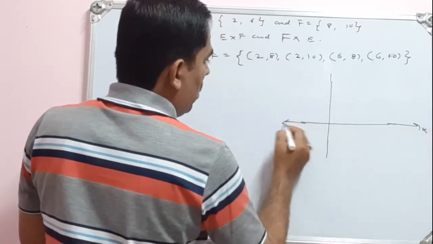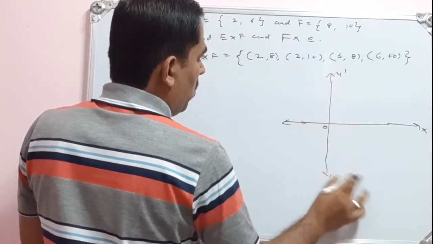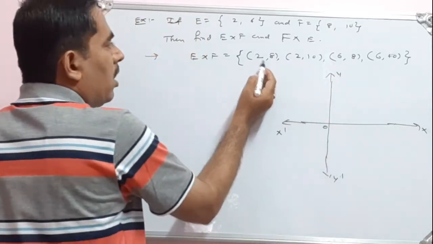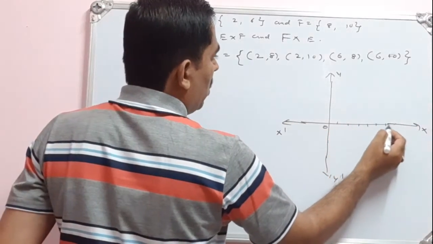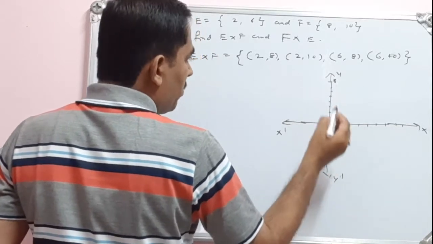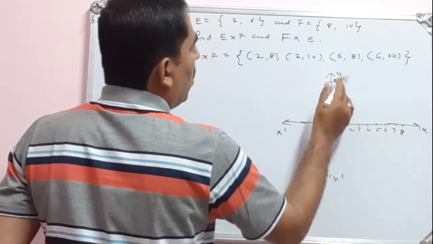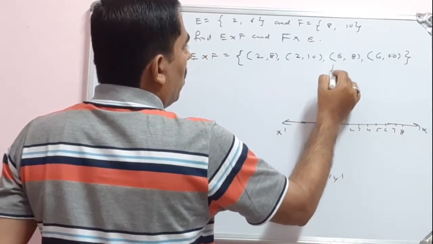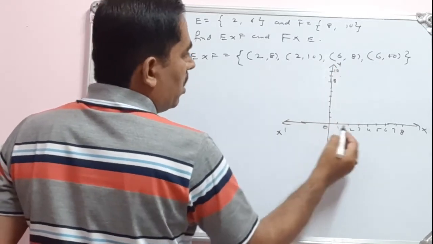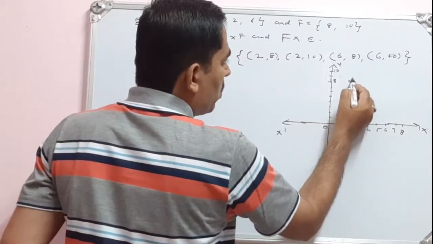Let me draw this, the x-axis and y-axis. Let me mark the points here: 1, 2, 3, 4, 5, 6, 7, 8. See here, 2, 8. So I can mark this 2. See the position of the point. The point is here.